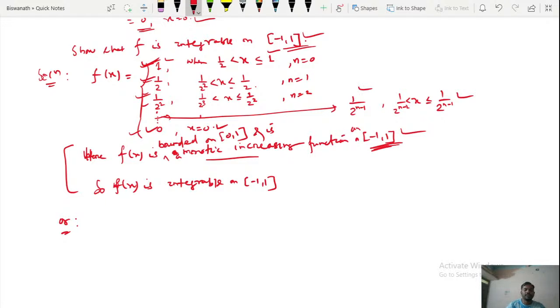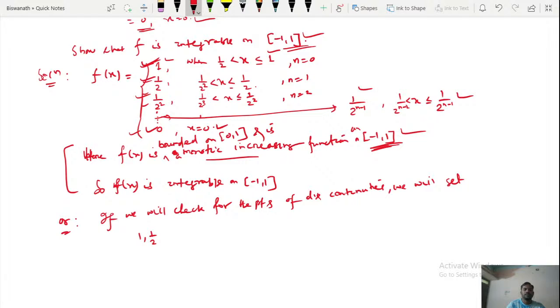If we check for the points of discontinuity, we will get 1 by 2, then 1 by 2 square, 1 by 2 cube, up to 1 by 2 to the power n minus 1, and so on, whatever functional value you are getting.